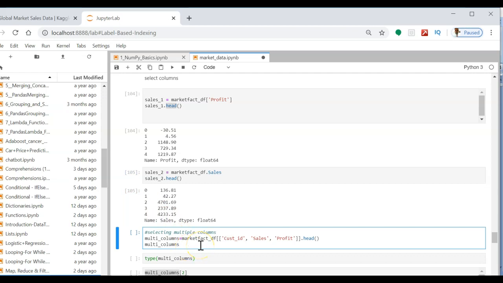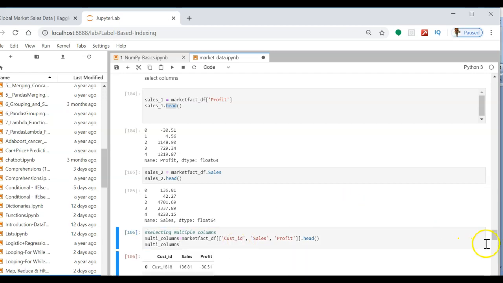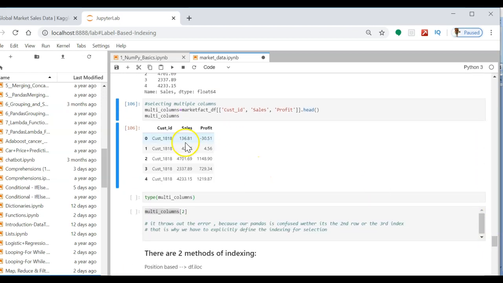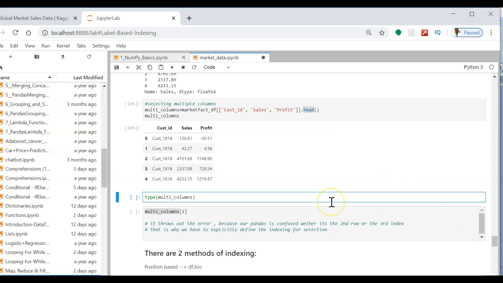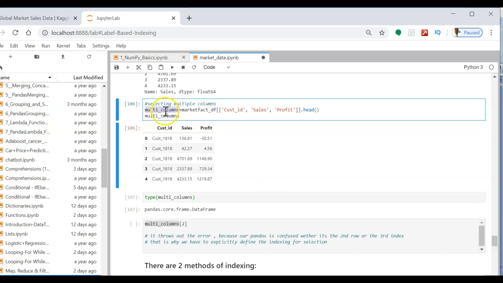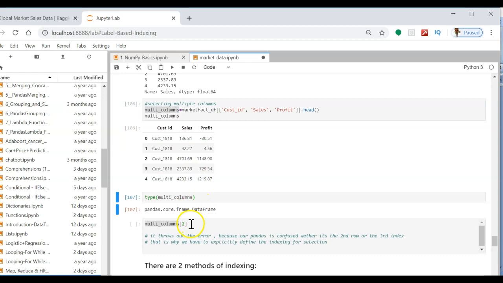If you want to select multiple columns, just specify the column names in a list: Cust_id, Sales and Profit. Here my output is Cust_id, Sales and Profit, and it gives me 5 rows because I'm using the head function. Let us see the type. The output of this is also a data frame. So the multi-column selection is a data frame.